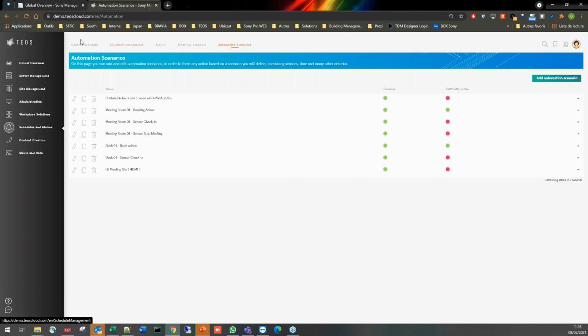We have the schedule management, the content schedule. So all this functionality remains, but is continuously improved as well. So you will find more options in that section.